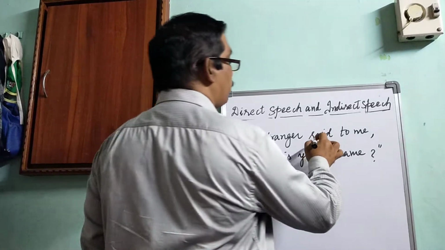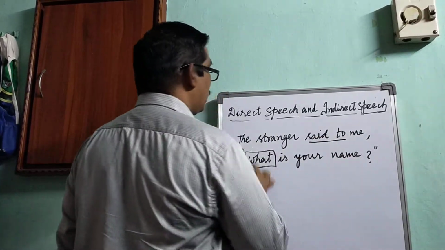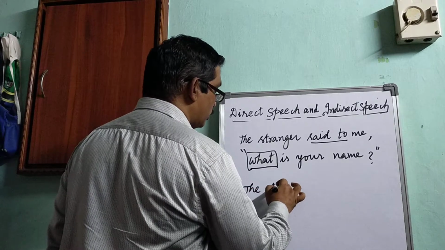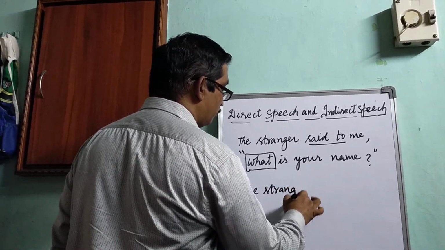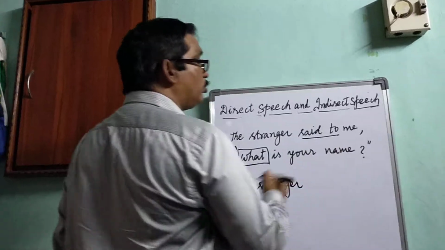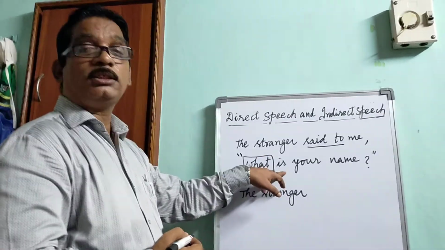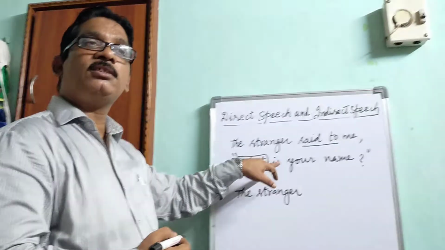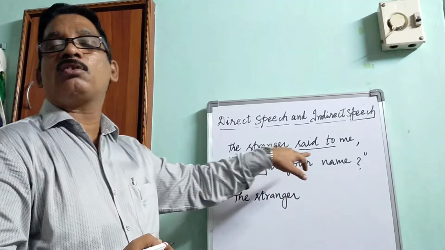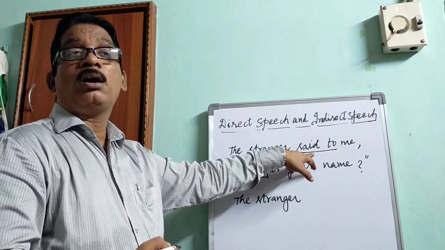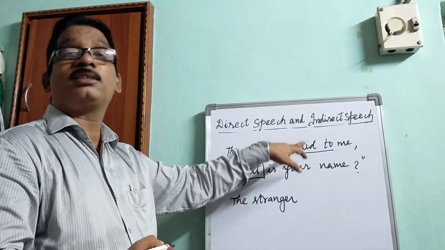So let us apply the rules. Here, the stranger, we can use the same. Here said to should be changed into asked, because it is in question form. Whether it is a direct question or a yes or no question, whatever it may be, we can use asked instead of said or said to.